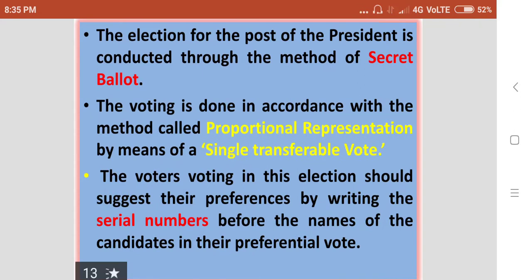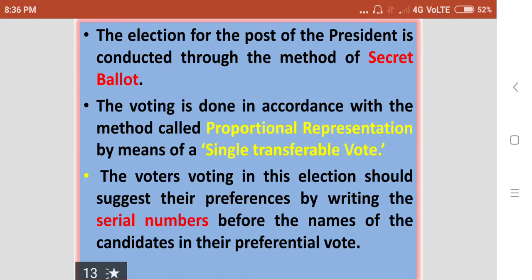The election for the post of the president is conducted through the method of secret ballot. So here we should also know what secret ballot means. In a ballot system there are two types: open ballot system and secret ballot system.